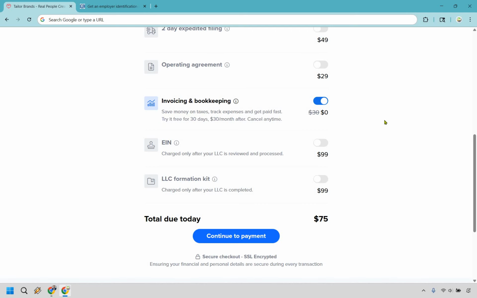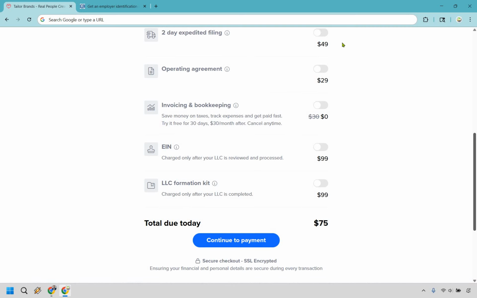It's up to you if you need this. I don't know what your specific scenario is. Like for me, I have QuickBooks, so I wouldn't be needing something like that, and you could always just turn it off. Then we have the EIN, which I showed you how to get for free if you want to go that route, and then we had the formation kit. So if you look at it right here, if you chose everything that I did, you're only looking at $75 to start an LLC in California, which is a pretty good price if you ask me.